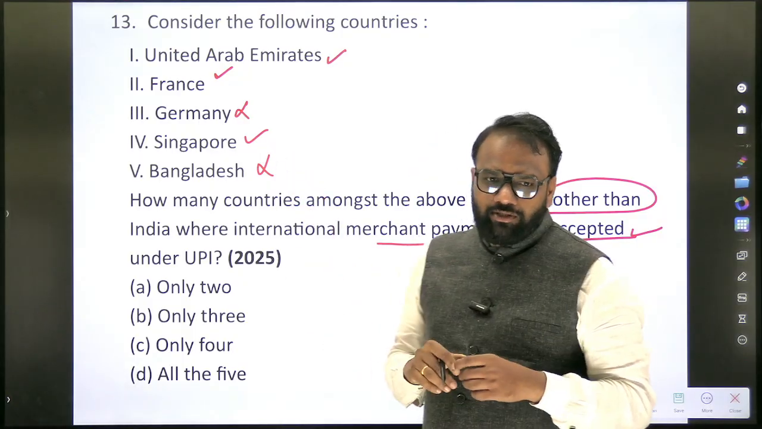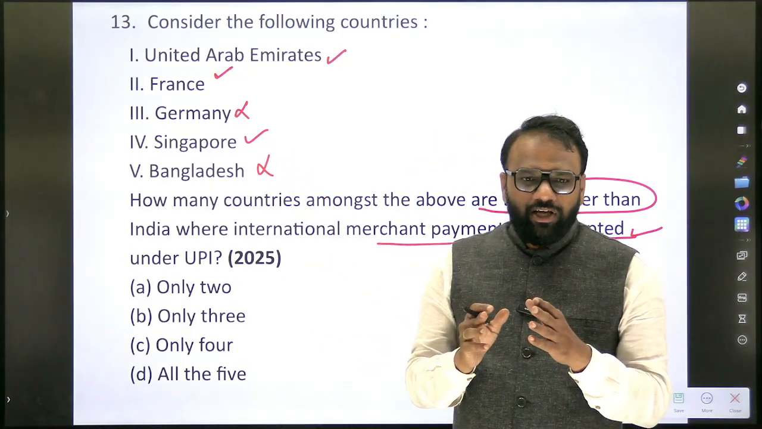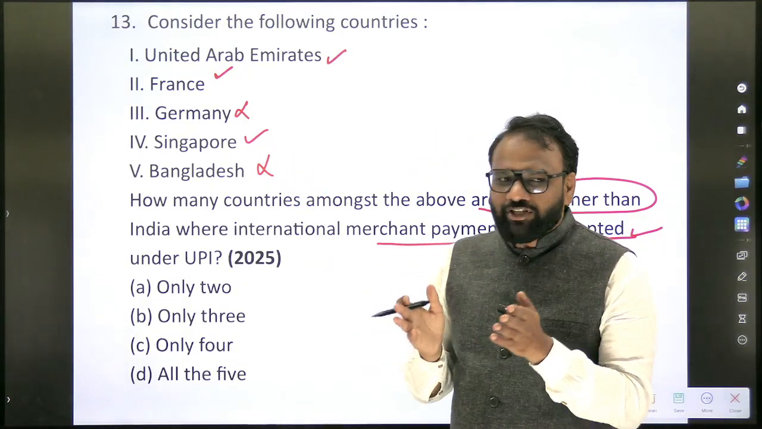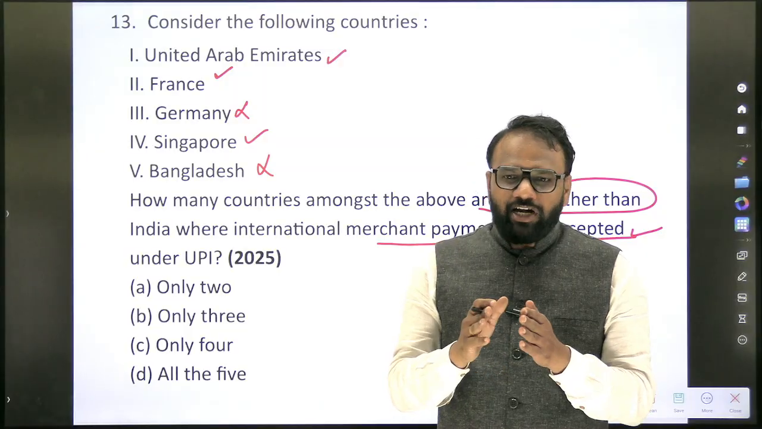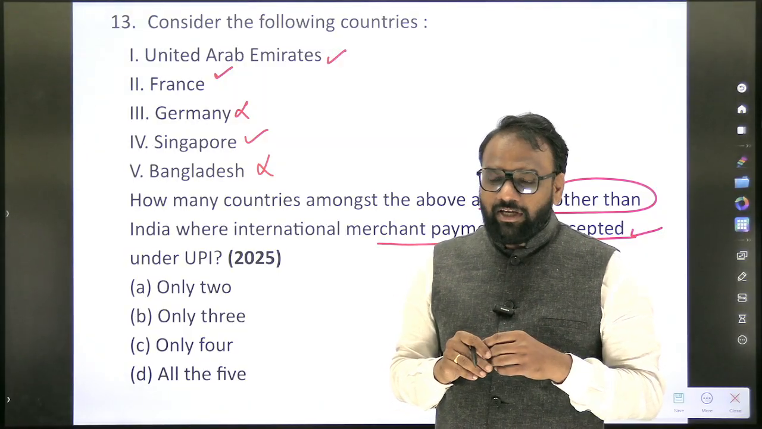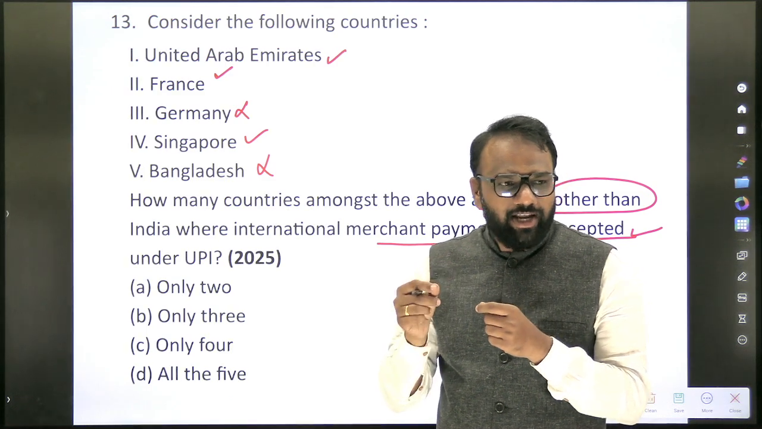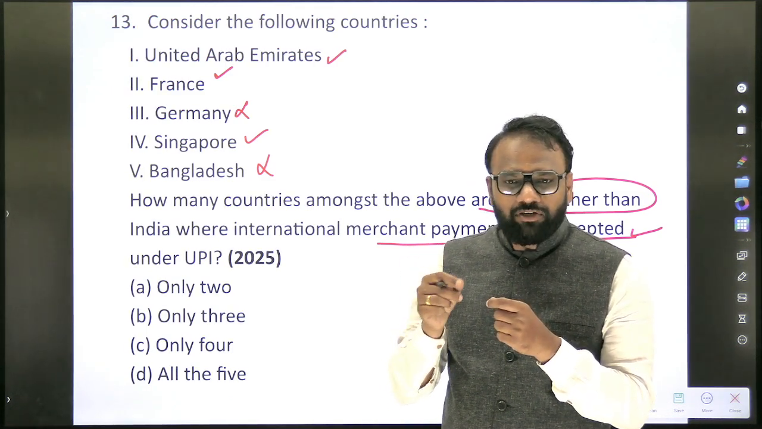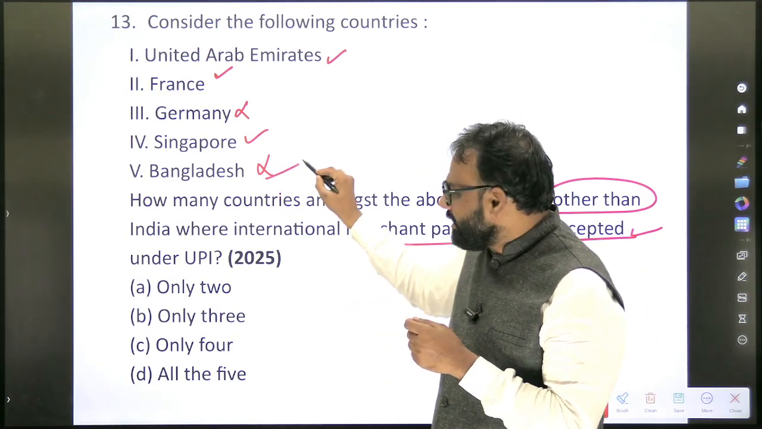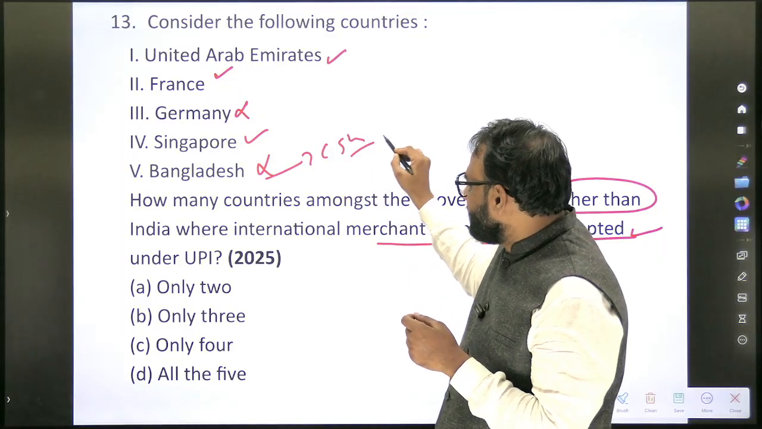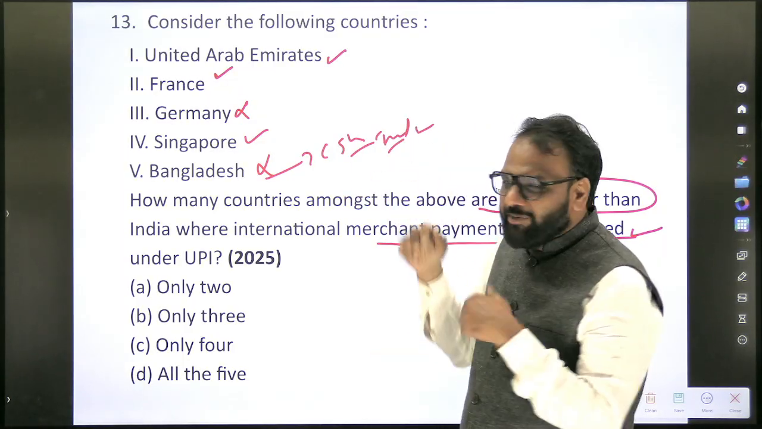Now what you can do is, just out of curiosity, find which are the countries which share their border with India and have started accepting UPI. When you start preparing in this fashion, the information becomes organized and you can retain it very easily. So Bangladesh has come. Countries sharing border with India and accepting UPI.